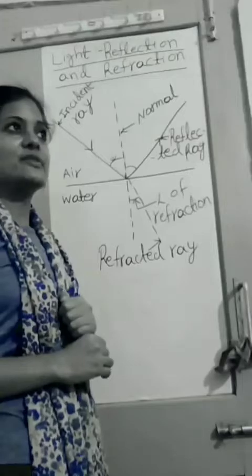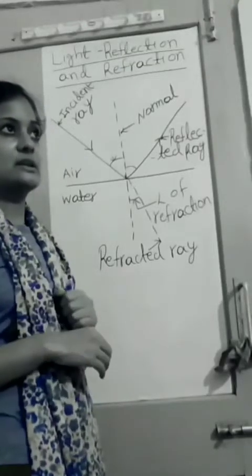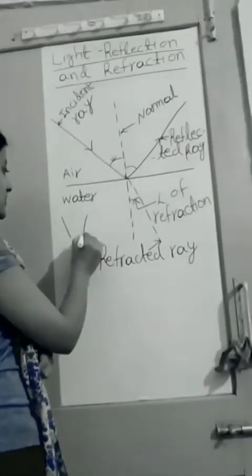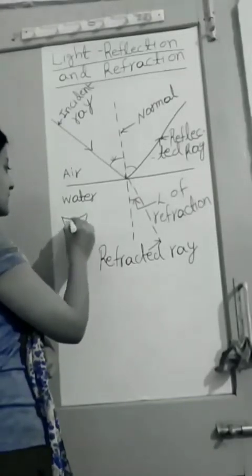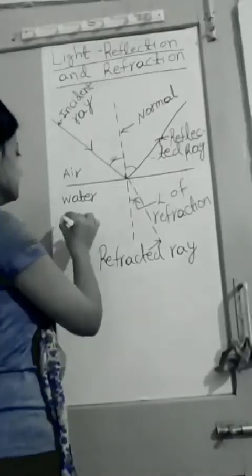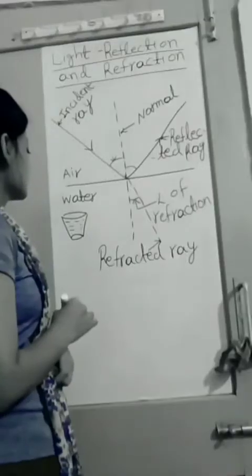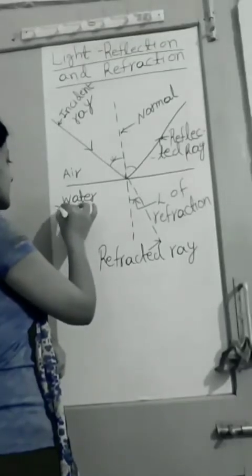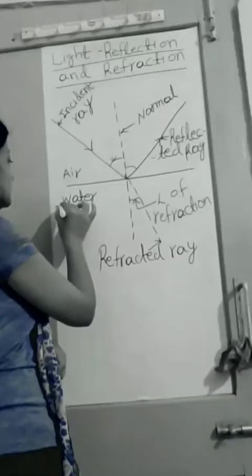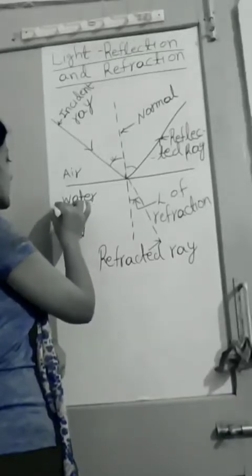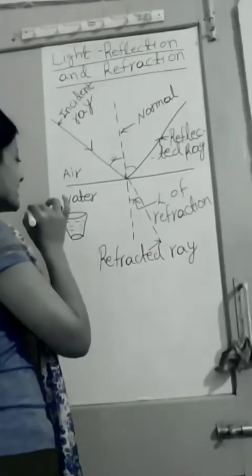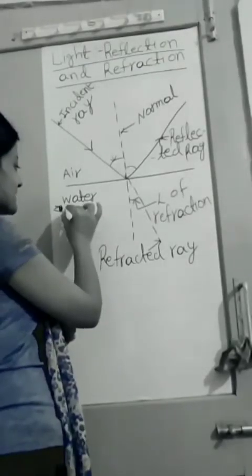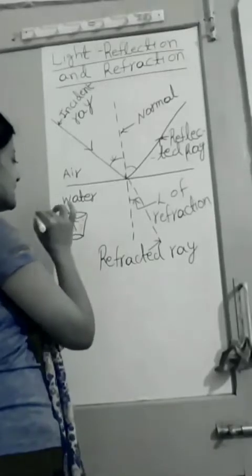Because sometimes what happens inside a bucket that is filled with water. Suppose a bucket filled with water. When your eye looks inside the water, there is a stick dipped inside the water.